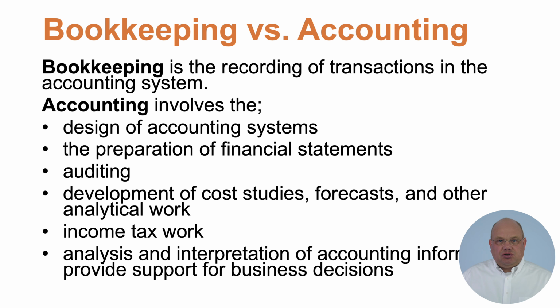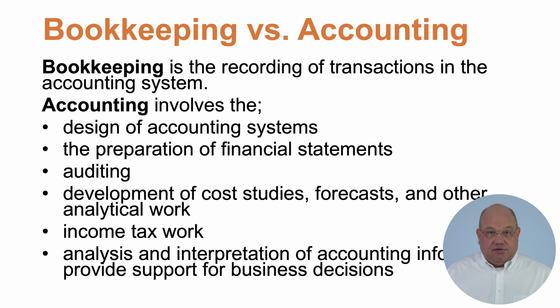What price should we charge? Do we want to go into a new market? Should we continue this product line? Should we stop that product line? All of those decisions that a company makes are being supported by the information that comes out of the accounting system. So bookkeeping is recording those transactions and all of those events that take place, and accounting is making that information have value to the organization.